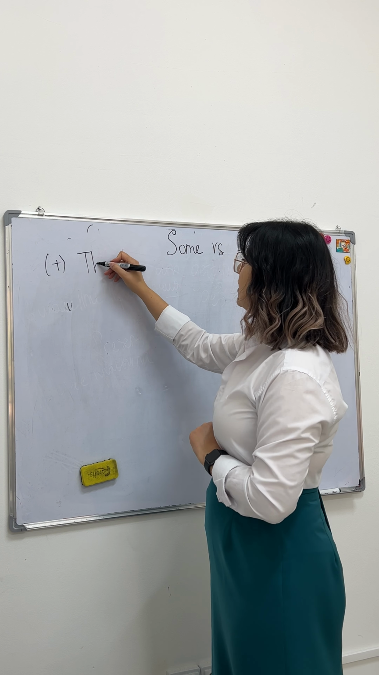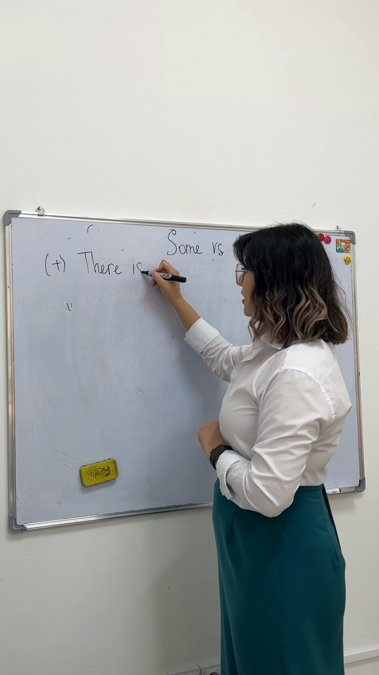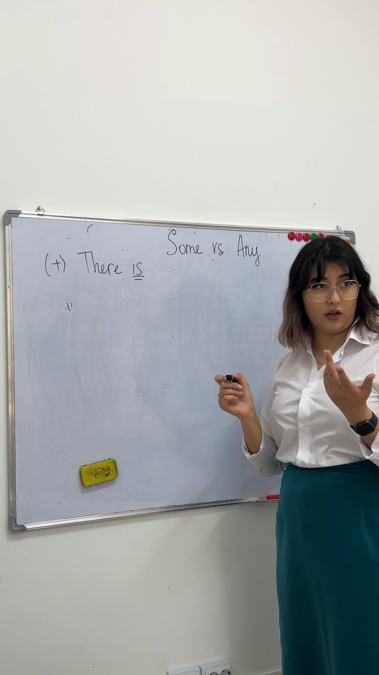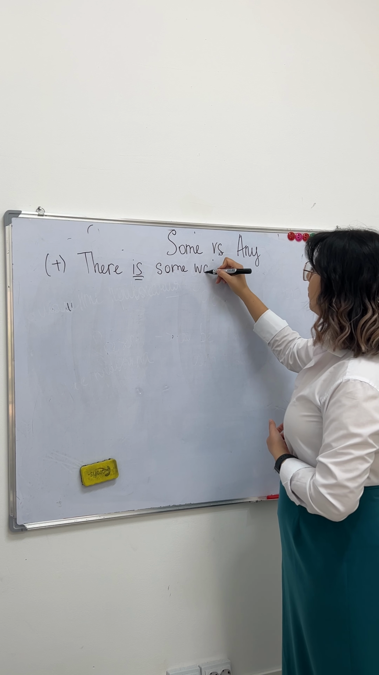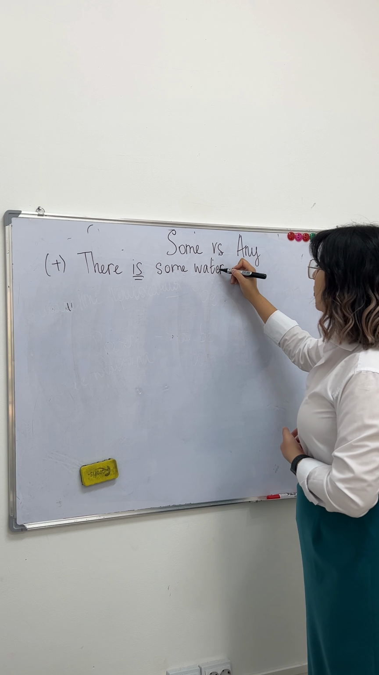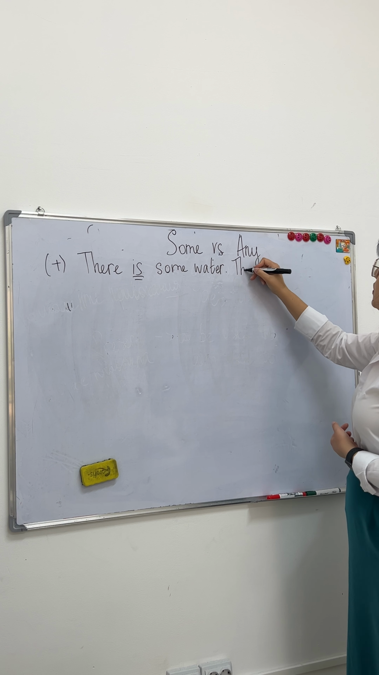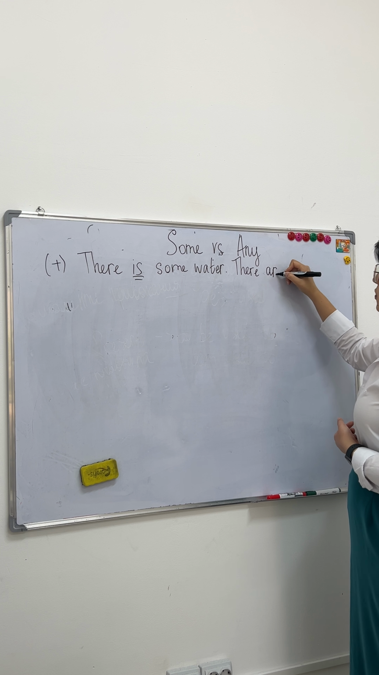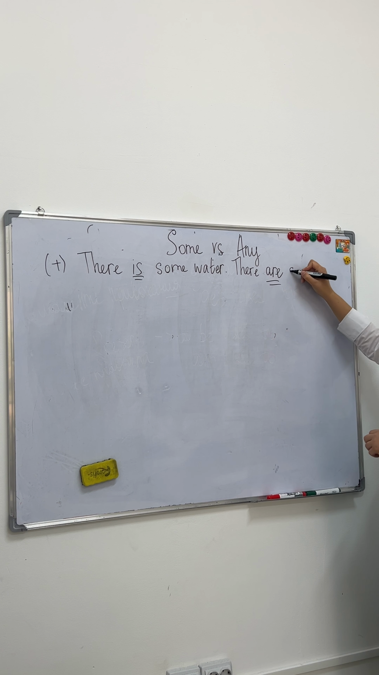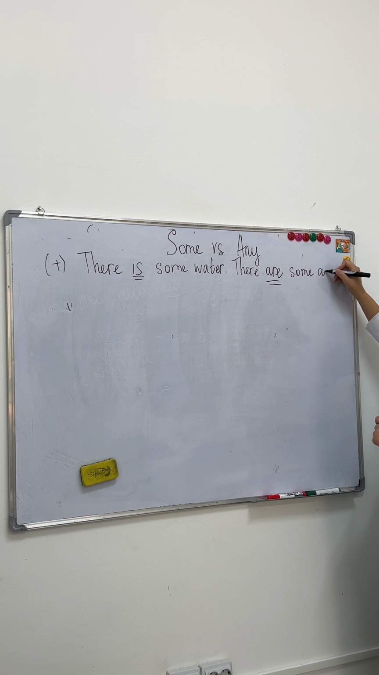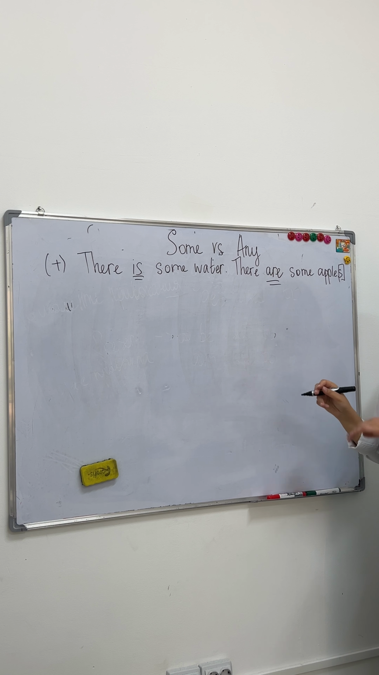For example, we can say there is, it's very important that we use is because we're talking about uncountable. There is some water. If we want to say countable, we also can say it, but we will say there are, because we're talking about something countable and not about one, just 2 or 3. There are some, and then your word, for example, apples, will come with s at the end. There are some apples. While we use any to say the same sentence, but negative or question.